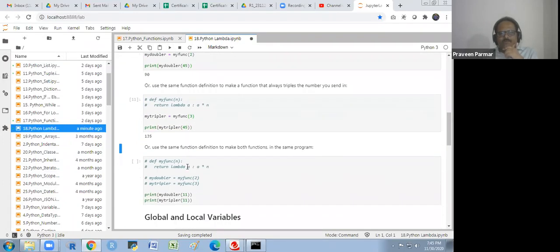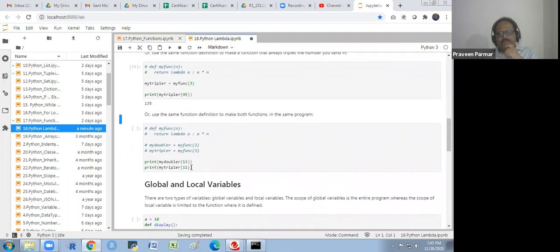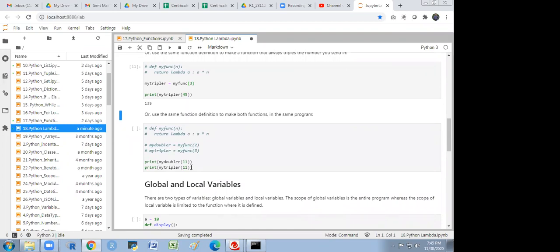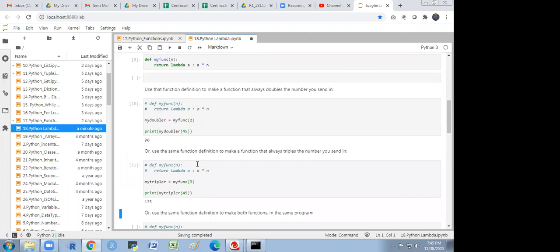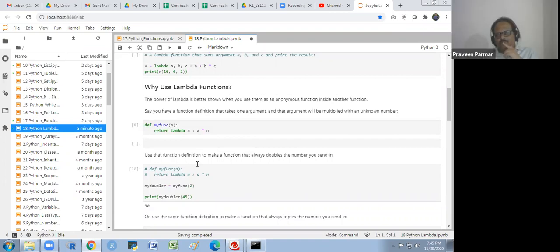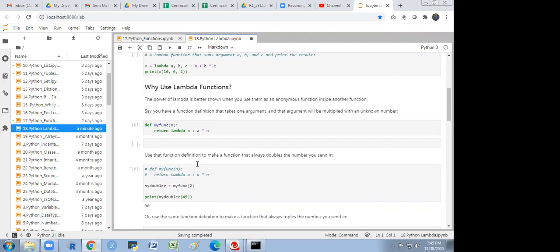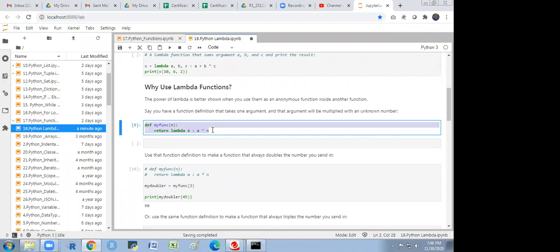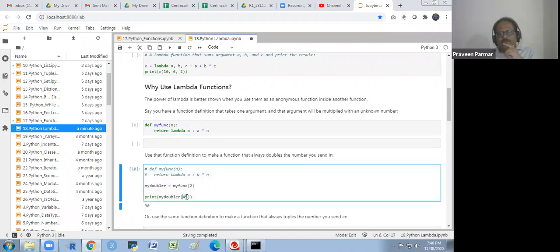So in this way, we could use this lambda function inside a function. Sir, so like we did here, return lambda. Can we do, like in the previous line where we have written print X, can we directly do print lambda A, B, C? No, no. In the return case, it takes the value directly, but in the print case, we cannot do that. We are putting that A value here.